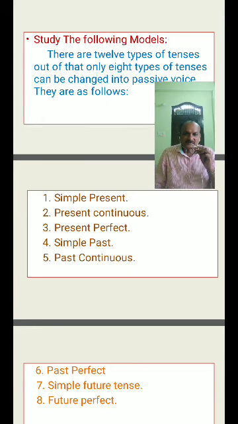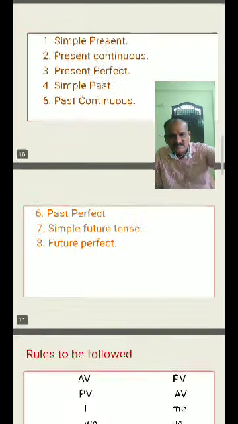But what types of tenses will not change from active voice into passive voice? Present perfect continuous, past perfect continuous, future continuous, future perfect continuous tense. So these 4 types of tenses cannot be changed from active voice into passive voice.